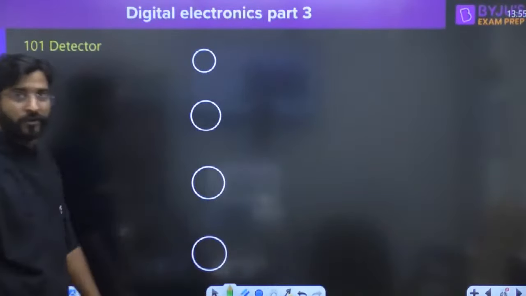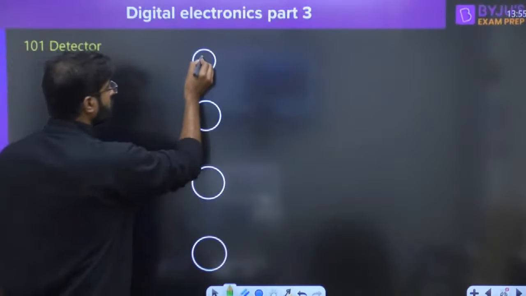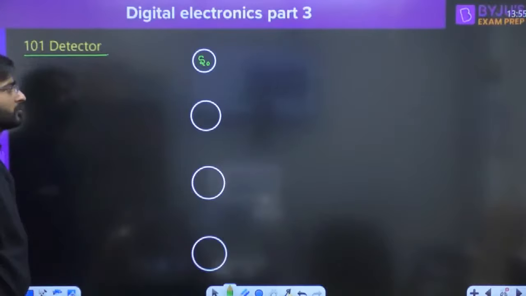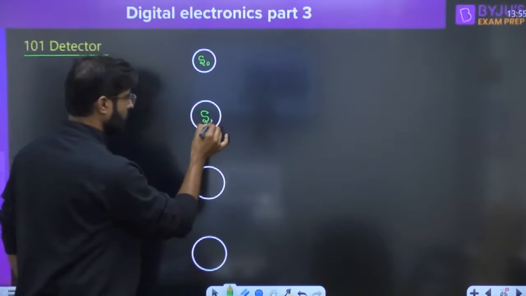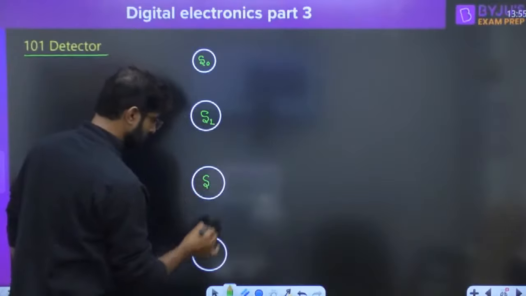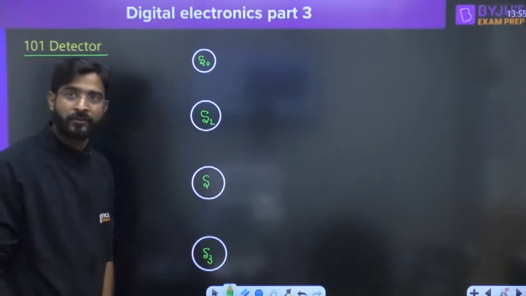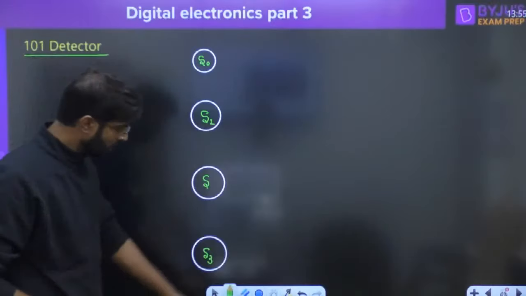Okay, now everyone try to understand. We are designing 101 detector. How we are going to design it? Everyone try to understand.